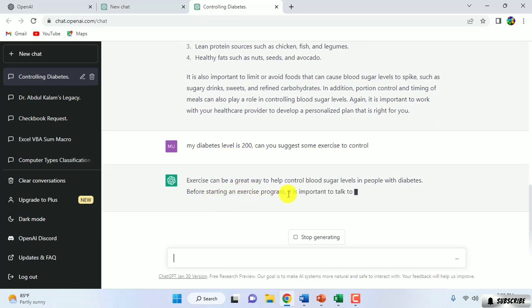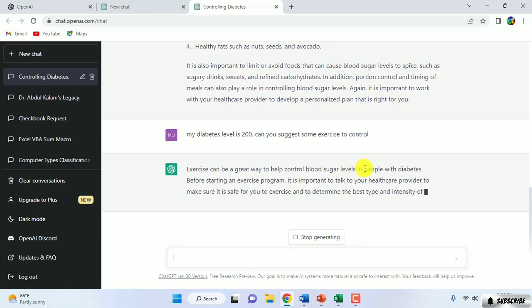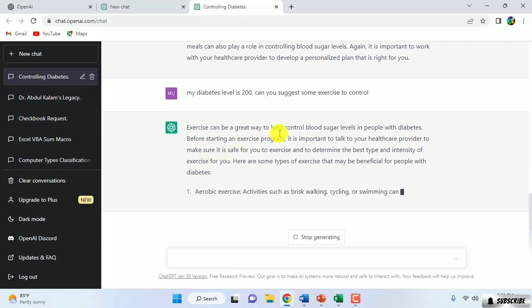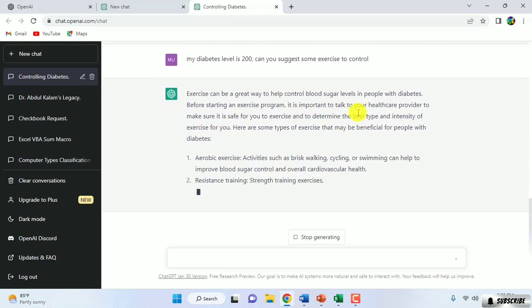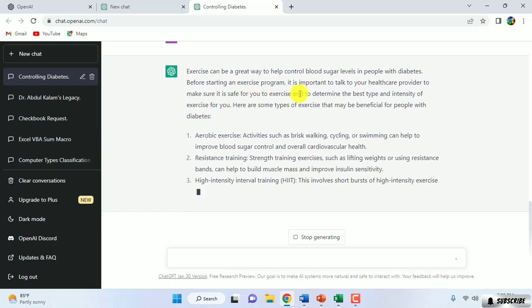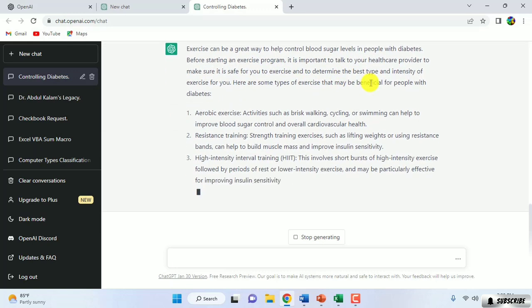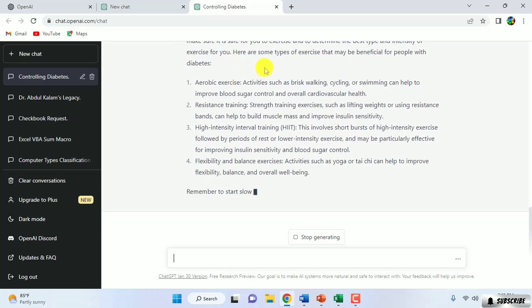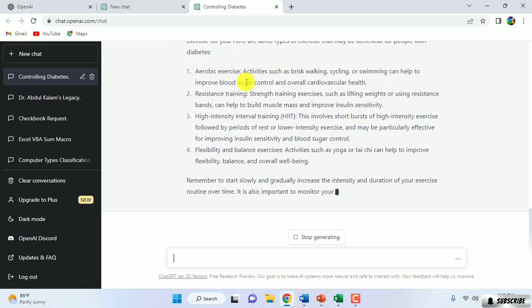Exercise can be a great way to help control blood sugar level in people with diabetes. Before starting an exercise program, it's important to talk to your healthcare provider to make sure it's safe for you and to determine the best type and intensity of exercise for you. Here are some types of exercise.